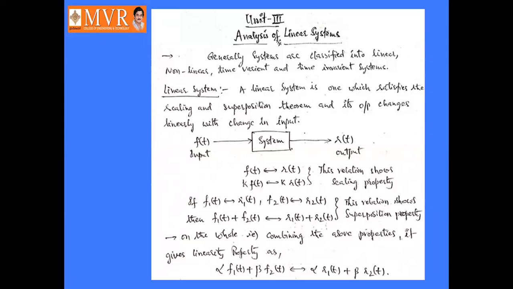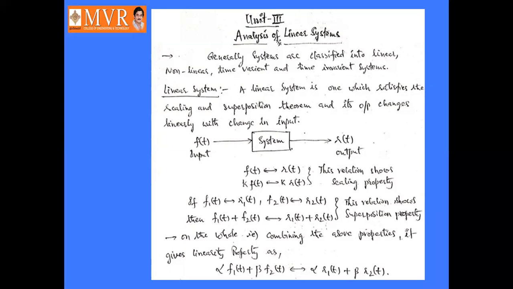Scaling property is nothing but if the output is related to input signal, or vice versa. Here, if we take f of t as the input signal and r of t as the output signal, f of t is related to r of t. Similarly, some constant times input signal f of t is related to the same constant times output signal r of t. Okay, so that is called the scaling property.